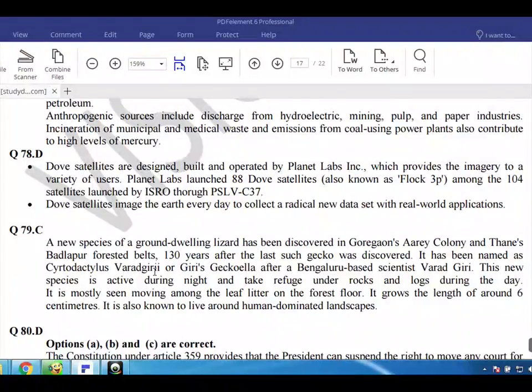Q78. D. Dove satellites are designed, built and operated by Planet Labs Incorporated, which provides the imagery to a variety of users. Planet Labs launched 88 Dove satellites, also known as Flock 3P, among the 104 satellites launched by ISRO through PSLV-C37. Dove satellites image the Earth every day to collect a radical new data set with real-world applications.